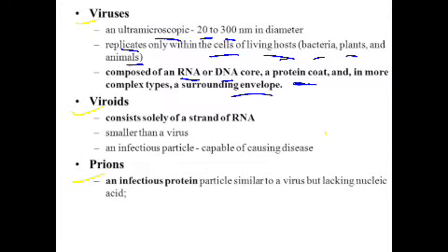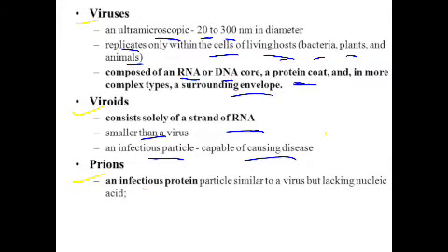Next are the viroids. Viroids consist of only a single strand of RNA. Viroids are smaller than viruses, and consist only of RNA, whereas viruses had RNA as well as DNA, a protein coat, envelopes and complex types. Viroids are quite small in size, and the whole viroid particle is infectious. It is capable of causing disease, especially in plants.